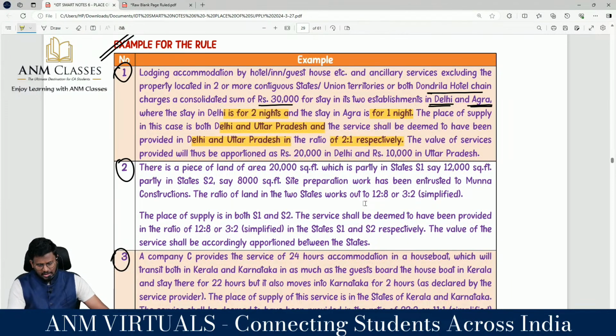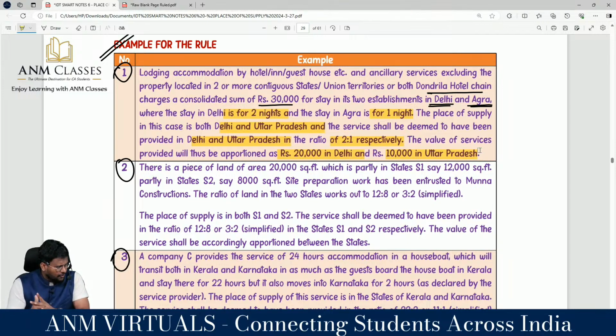2:1 ratio. The value of service provided will thus be apportioned 20,000 in Delhi and 10,000 in Uttar Pradesh. So when you booked, you booked two days consolidated: 2 days in Delhi and 1 day in Agra. Correct? Then how much did you pay in total? 30,000. So 20,000 should go to Delhi and 10,000 should go to Agra.